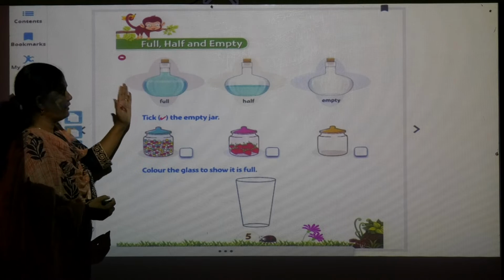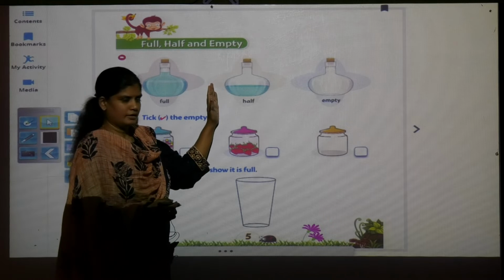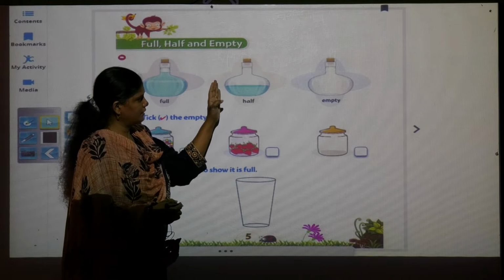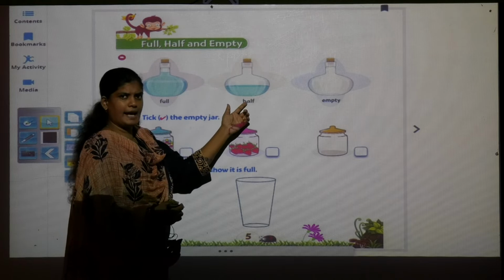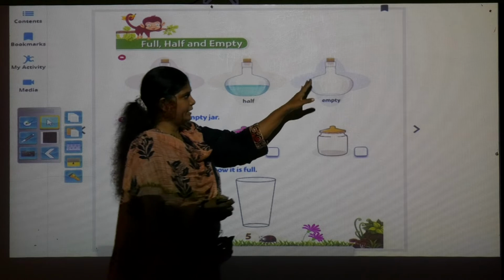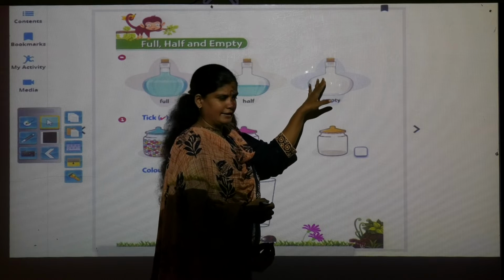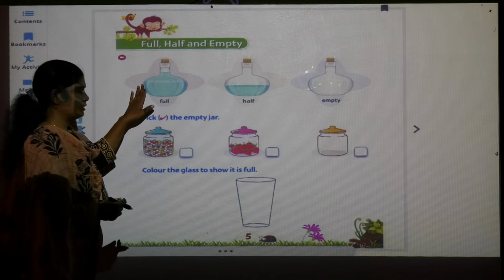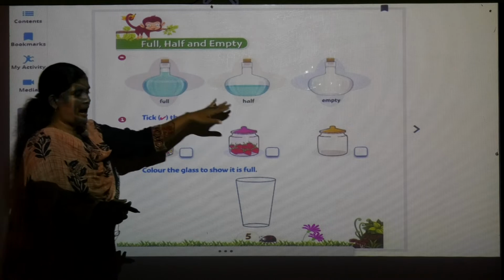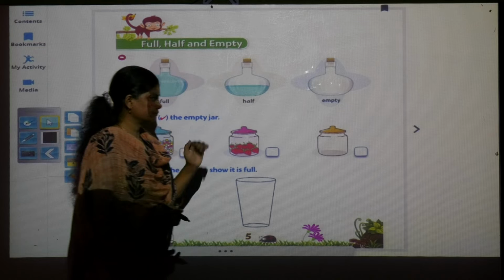So we say full, F-U-L-L full. Second, here in the second bottle, see the water is only half. So H-A-L-F half. And in this third bottle nothing is there. It is empty, E-M-P-T-Y empty. So full means पूरा भरा हुआ, half means आधा, empty means पूरा खाली.